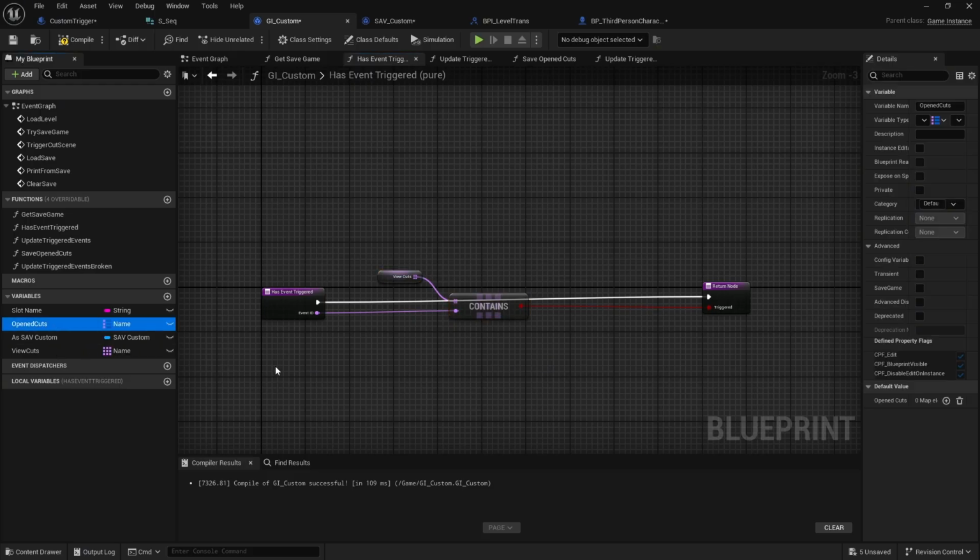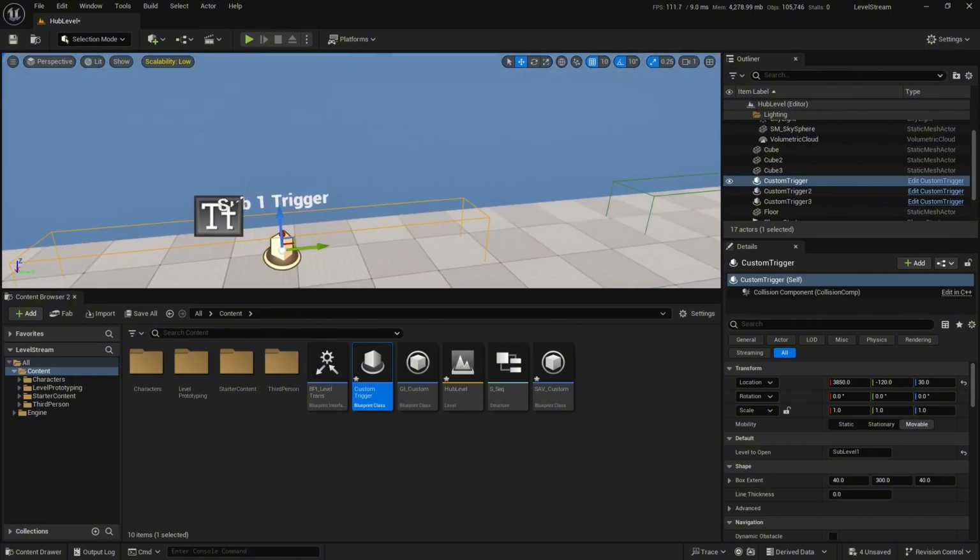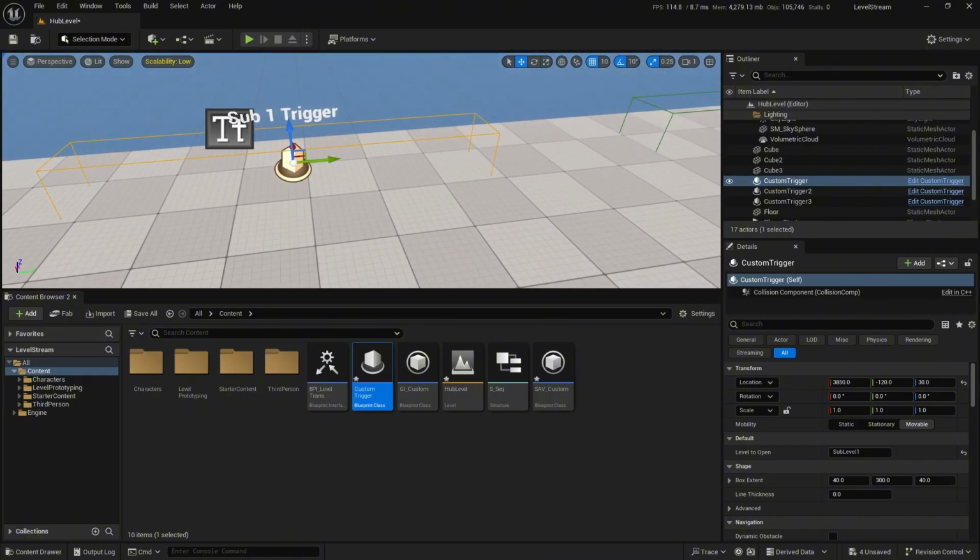So just a little something there to think about when you're writing your code, to keep it as simple as possible. If you don't need to map something out, don't map it out, right? If you don't need a custom structure, don't worry about a custom structure. Because every event, every cutscene in your game can totally have a unique name value attached to it, right? You don't need cutscene 01 in level 1 and cutscene 02 in level 2.